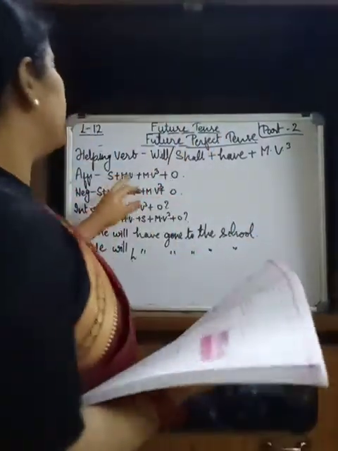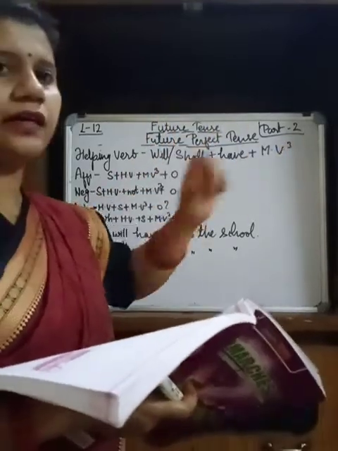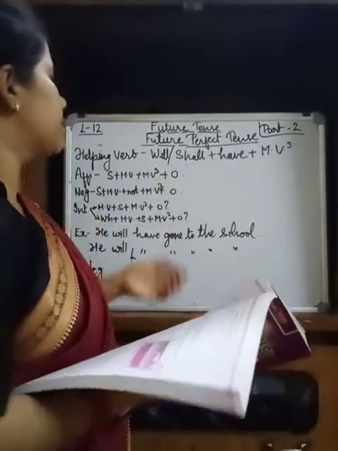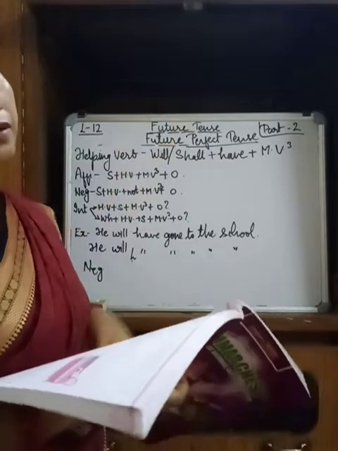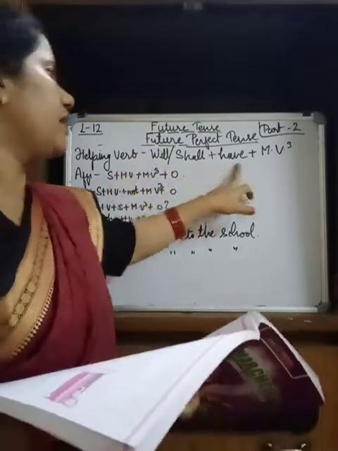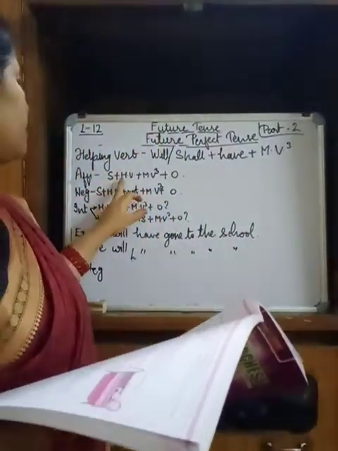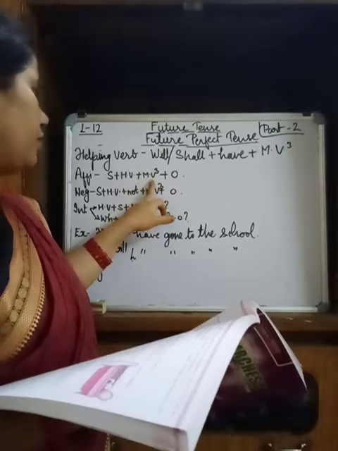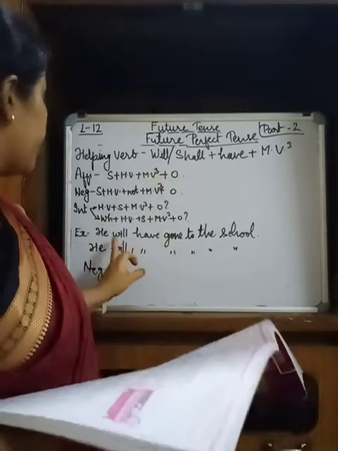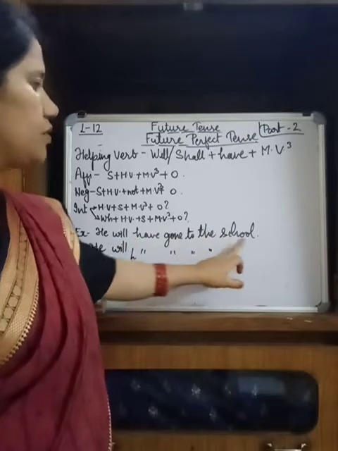Now let's see the perfect tense. Any work perfectly done in the future can be explained in the future perfect tense. The helping verb that we are using here is will have, shall have plus the third form of the main verb. See the structure: subject, helping verb, main verb third form plus object. He will have gone. Will have gone to the school.